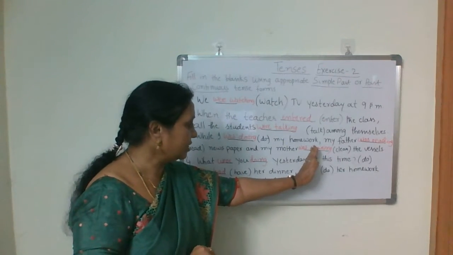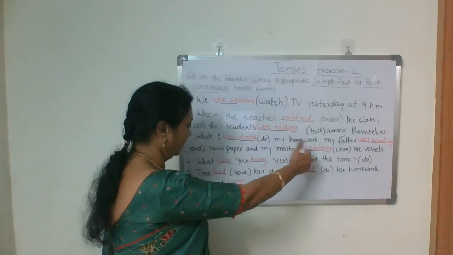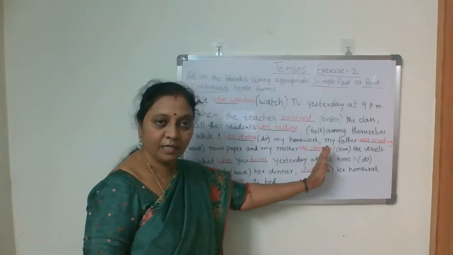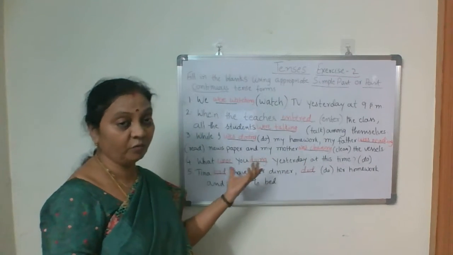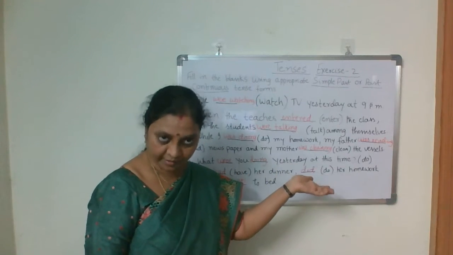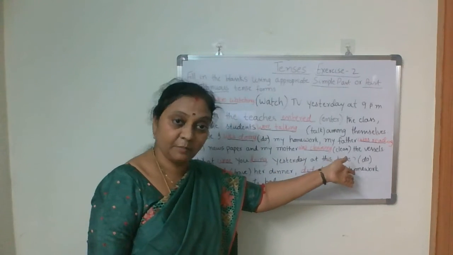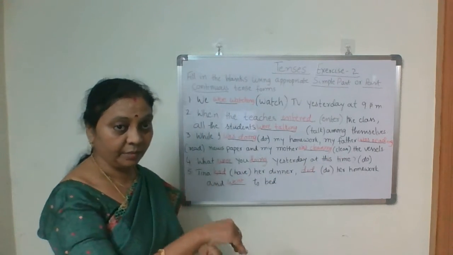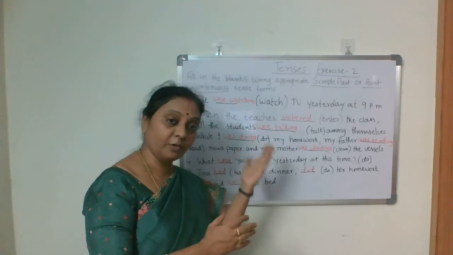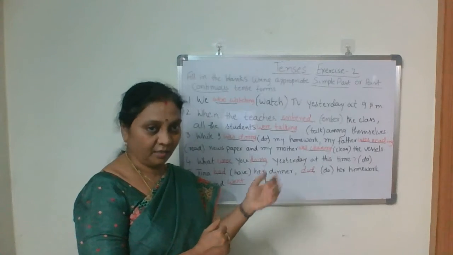If the question ends here only, suppose for example, what dash you dash yesterday is only given, and at this time is not given, then you go for simple past and frame the question, what did you do yesterday? But at this time is also there. Now at this time, suppose it is 4 o'clock. At this time, what were you doing yesterday? Okay.